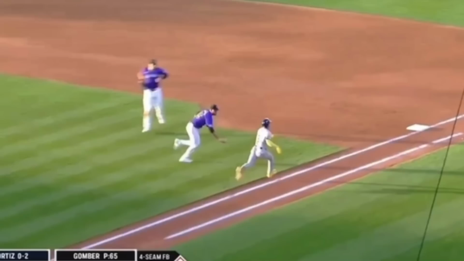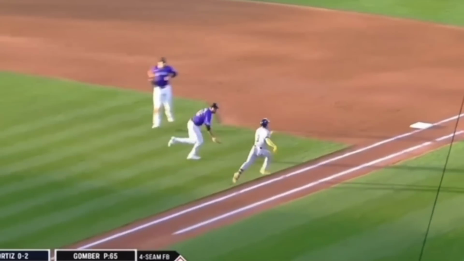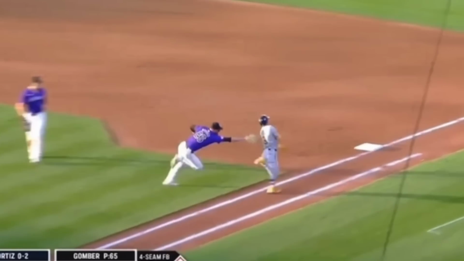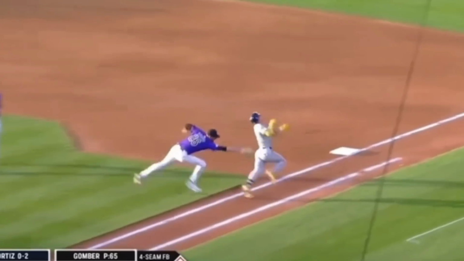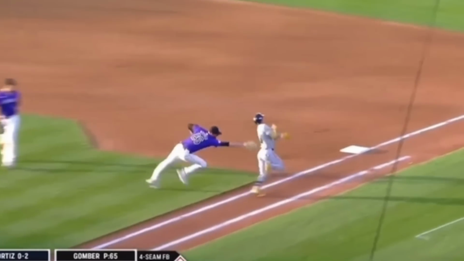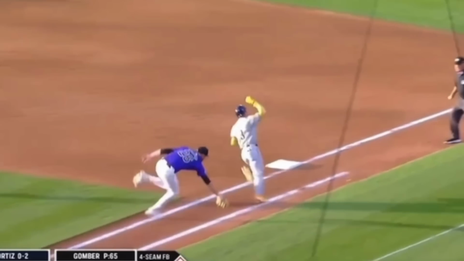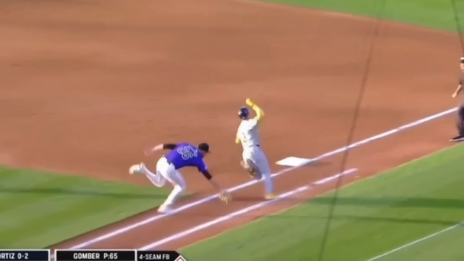Well, I'm pretty sure that from line to line right here is 3 feet. Don't quote me on that, but I'm pretty sure that that's 3 feet. And you can see as the runner's running right here, so here comes a tag attempt, this foot's on the grass. So he's a foot or so, let's say, on this side of the line. And then he goes way over here. And at this point, he's on this line. And so although it's really, really close, technically that's probably veering more than 3 feet. It's not much more than 3 feet, but it is technically probably more than 3 feet. Again, he goes from the grass there all the way out to that edge line of the runner's lane.